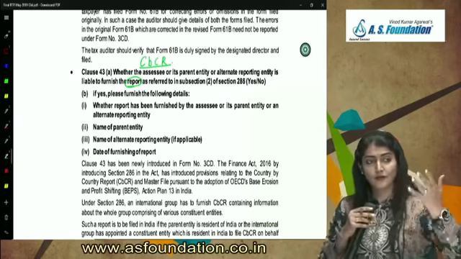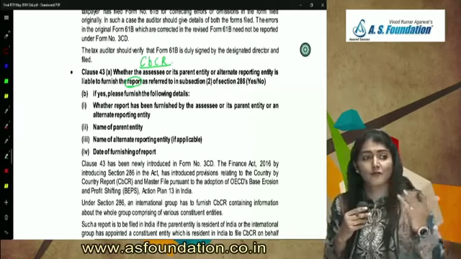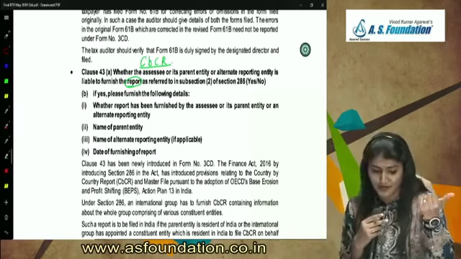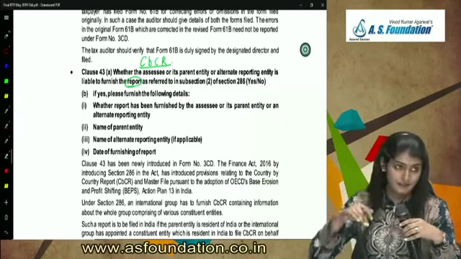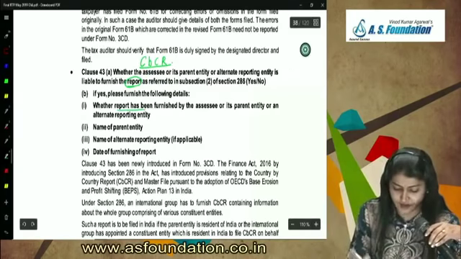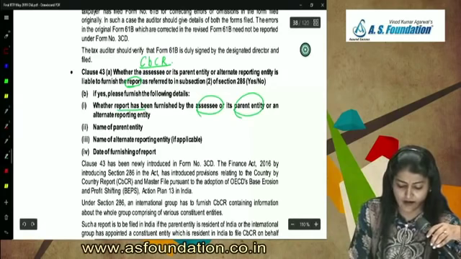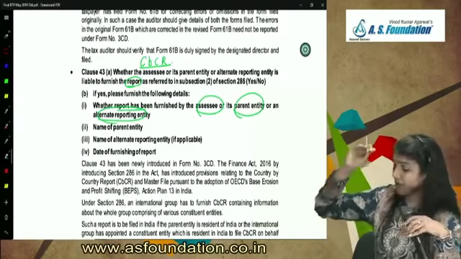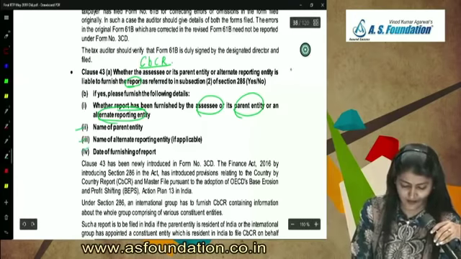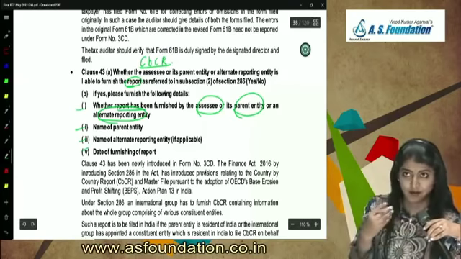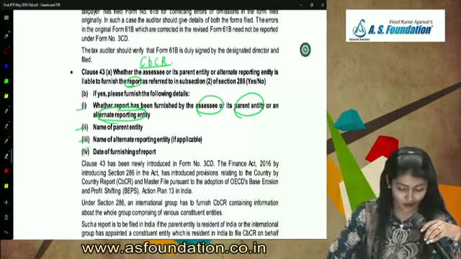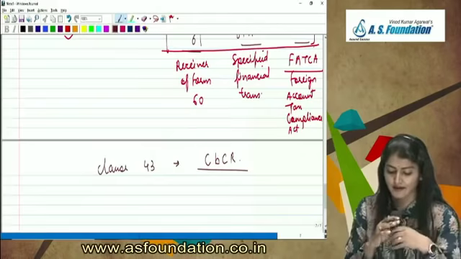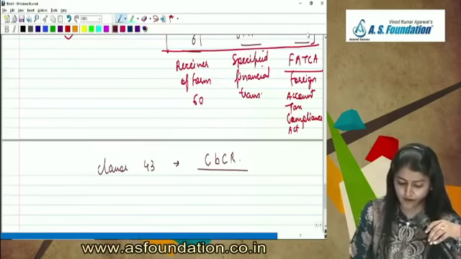So everywhere now, in 42 and 43, they are asking whatever forms and reports are required to be furnished, whether they have been furnished or not. If yes, then please furnish the detail: whether the report has been furnished by the assessee or its parent entity or the alternate reporting entity, name of parent entity, name of alternate reporting entity, and the date of furnishing the report. So that is clause 43, regarding the CBCR, the country by country report.